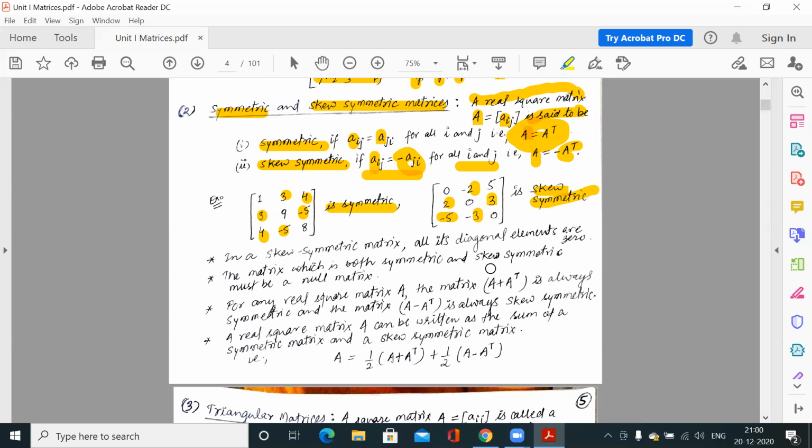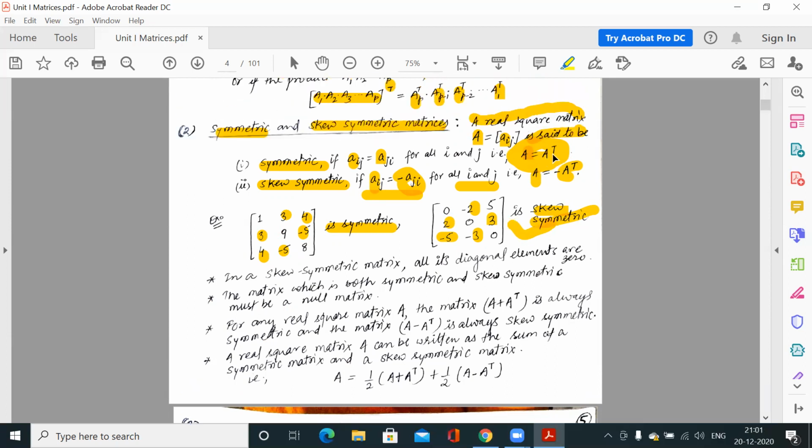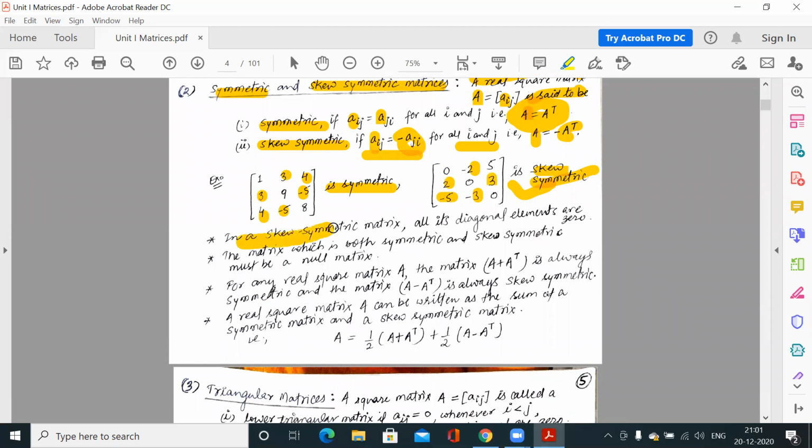So how to verify any matrix? You simply transpose that matrix and compare matrix A with its transpose. If each element in A is equal to the negative of the corresponding element in the transpose, then we say it is a skew symmetric matrix. So if the transpose matrix is equal to A, it is a symmetric matrix. If the negative of the transpose matrix is equal to A, then it is a skew symmetric matrix. So minus A transpose, what does it mean? It means we have to multiply a minus sign to each element of this matrix, that is minus of A transpose.